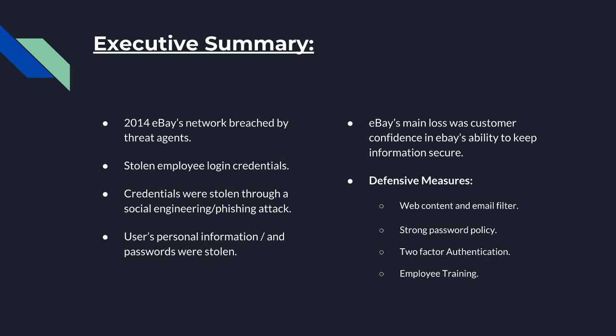To prevent these types of embarrassing social engineering/phishing scams from affecting our organization, we recommend implementing the following steps. Number one, deploy web content and email filtering software. Number two, maintain a strong employee password policy. Number three, utilize multi-factor authentication for companies' login processes using text messages and hardware tokens to generate login pins.